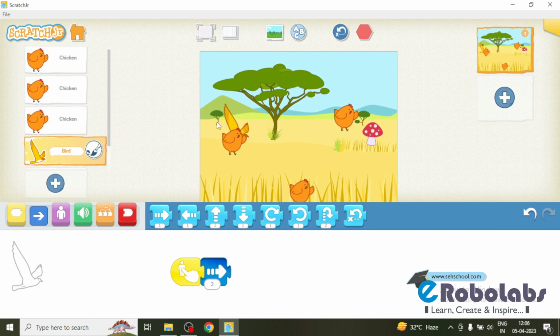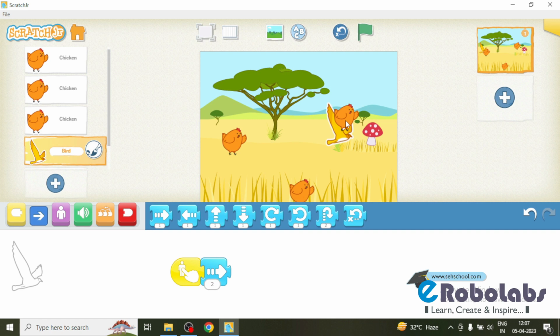See here, if I touch, the bird moves forward in 2 steps.